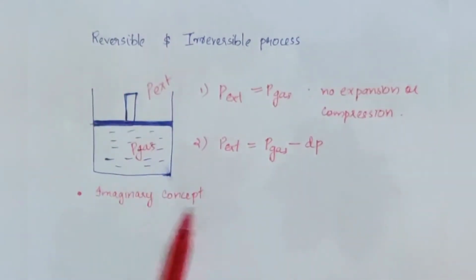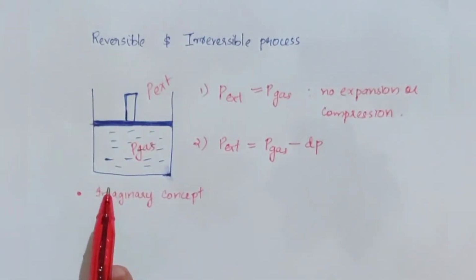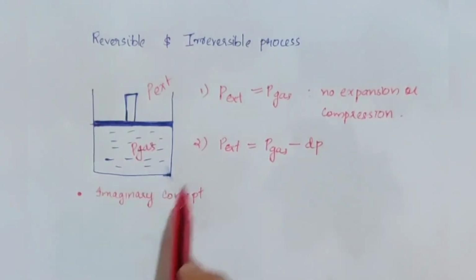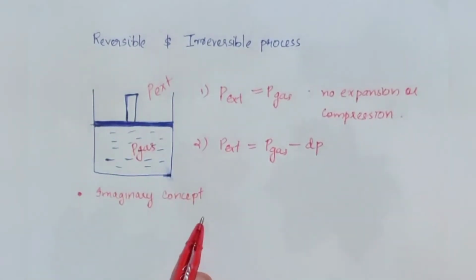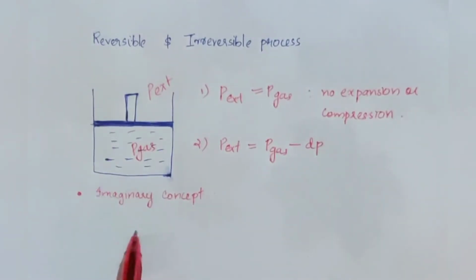Reversible process is an imaginary concept because it would require infinite time for its completion. To complete this reversible process, it requires infinite time, and it cannot be realized in practice.